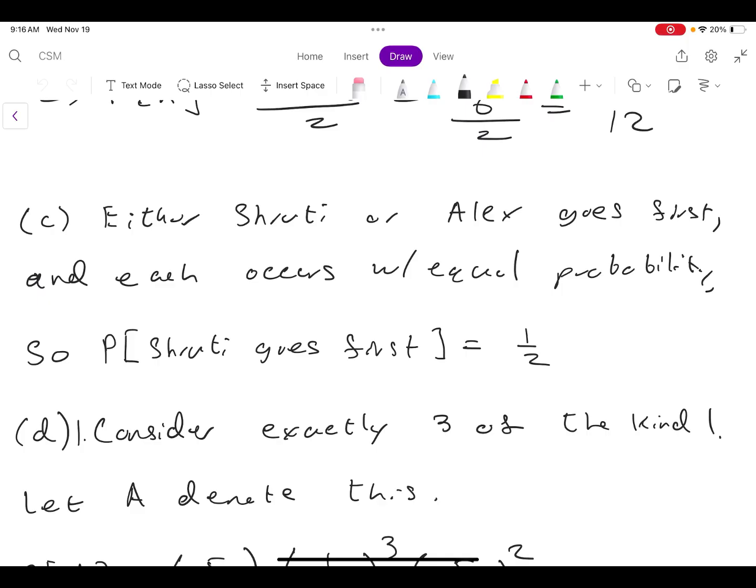Okay, now let's look at part C, which asks, what's the chance that Shruti goes first? This is really just a question of symmetry, because if we think about it, Shruti has to go first, or else Alex has to go first. And there's no reason why the probability that Shruti goes first is greater than the probability that Alex goes first. Which means the probability that Shruti goes first is just 1 over 2.